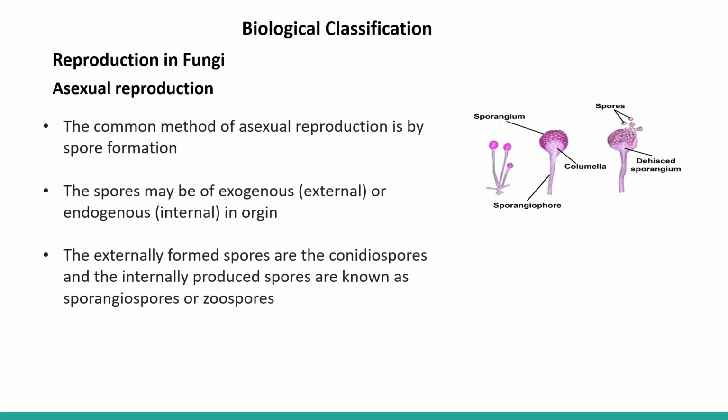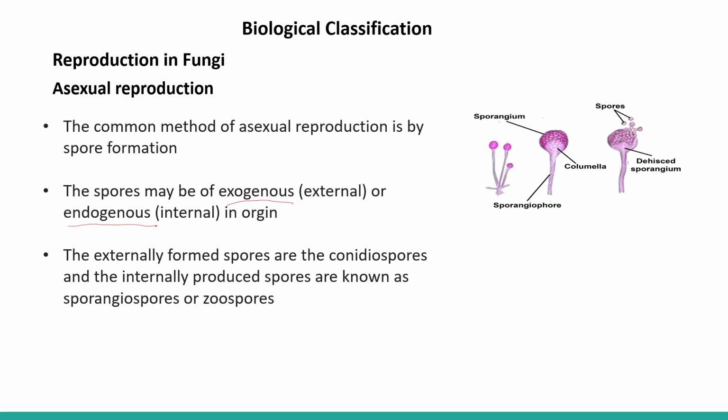The spores may be exogenous, external, or endogenous, internal. Now this is a very important point. Exogenous, that is external, is formed external to the body, and endogenous is formed internal to the body.